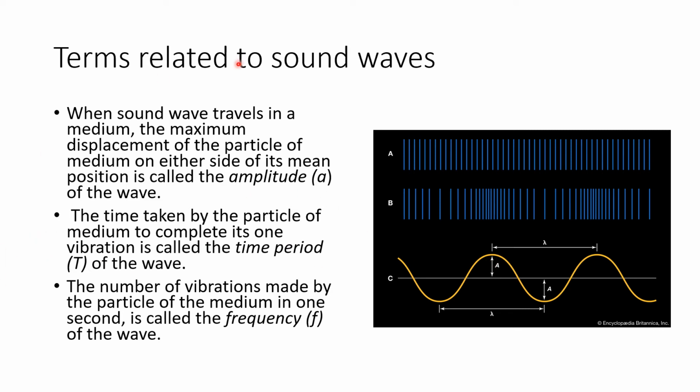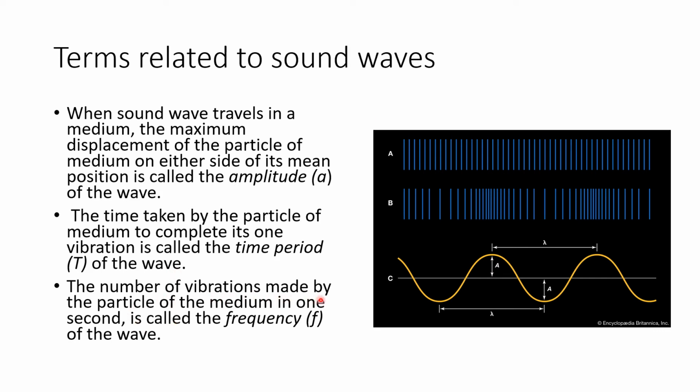Now there is another term also, the time period. The time taken by the particle of a medium to complete its one vibration is called the time period of the wave. So the time taken for one vibration is called the time period. One vibration means one complete to and fro motion, or the movement of the particle from its mean position to either side and back. That is the time period, the time taken for that much vibration.